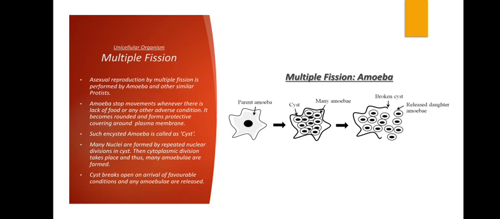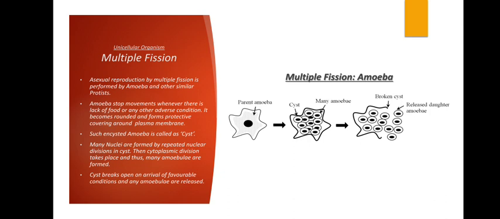And then at the end, when favorable conditions are achieved again, the cyst will be broken. Cyst means a cover, okay? When the cyst is broken, many daughter amoebae will be released.